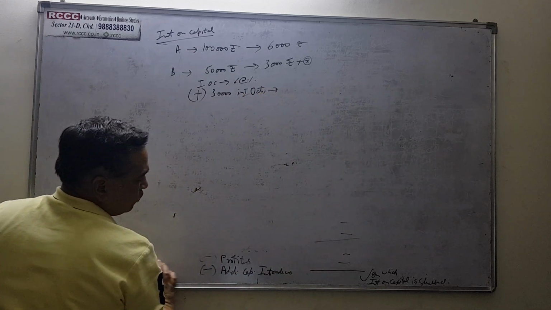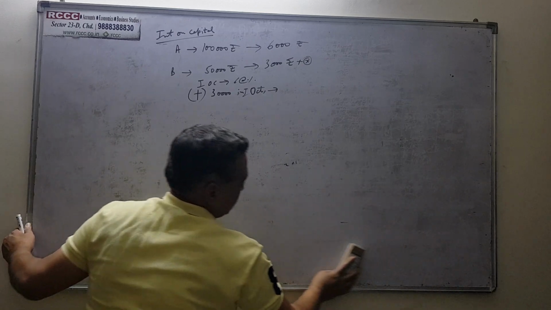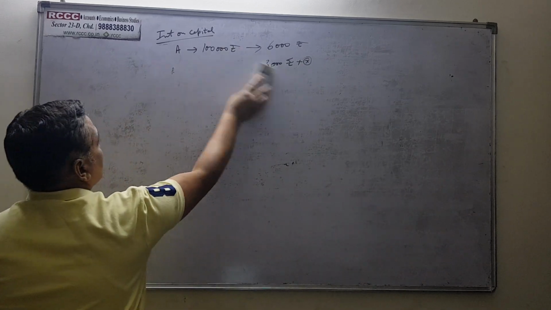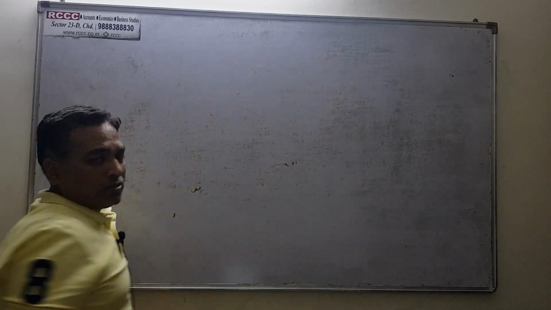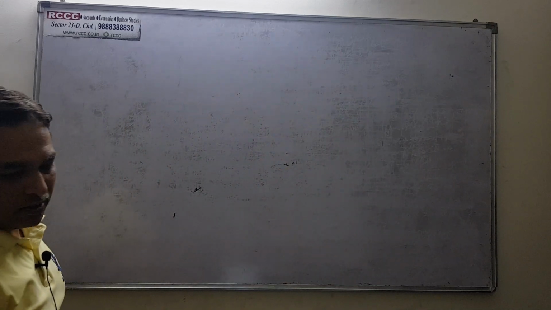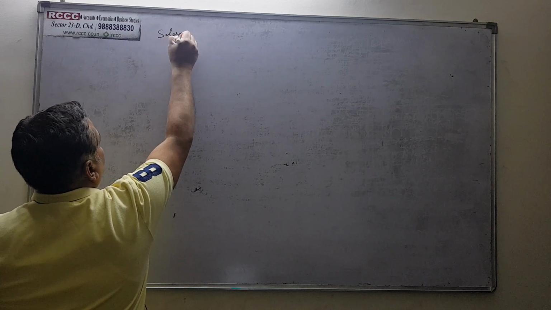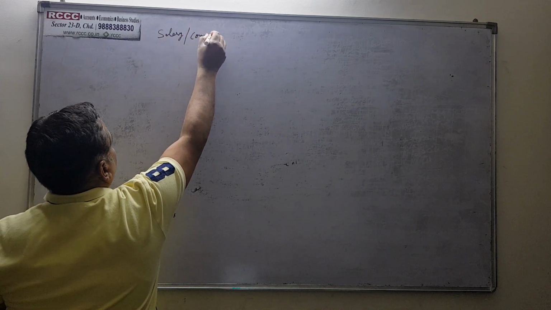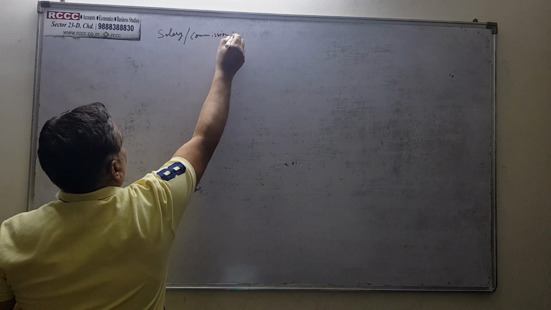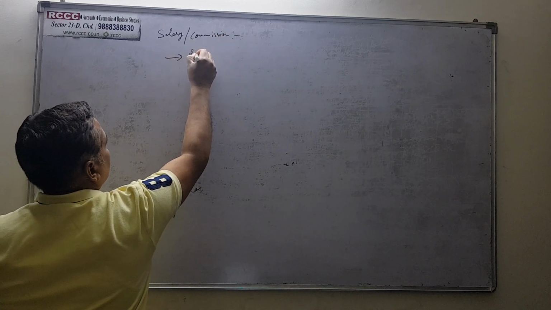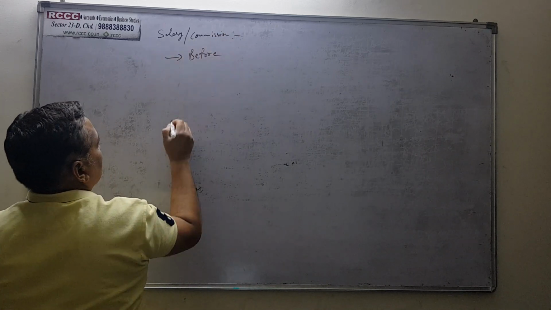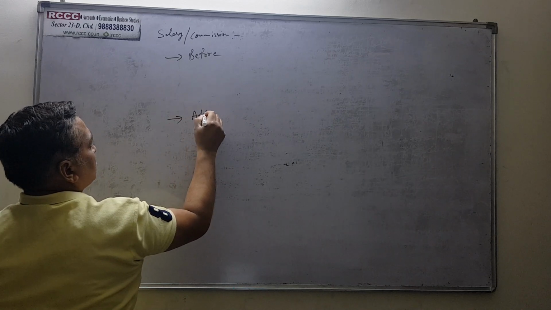Now there are two ways of charging salary or commission. One is before charging such commission and salary, other is after charging such commission or salary. So how do we calculate? So two methods, one is before, the other one is after.